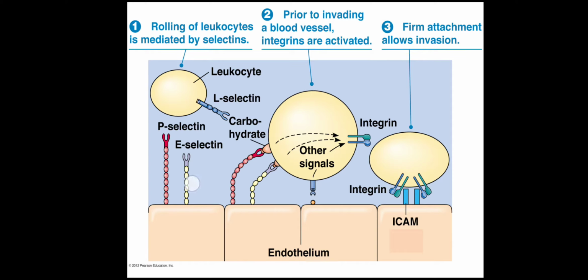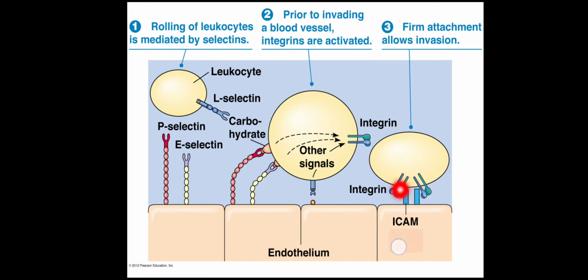Now this again summarizes the process of rolling and adhesion. So these are the selectins. P and E selectin are present on the endothelium. L selectin is present on WBC, and this is sialyl Lewis X, which is present on both the WBC as well as the endothelium. So these will bind to their ligands and cause the weak rolling interactions. And integrin, which is present on the WBC, and its ligand ICAM is present on the endothelium.